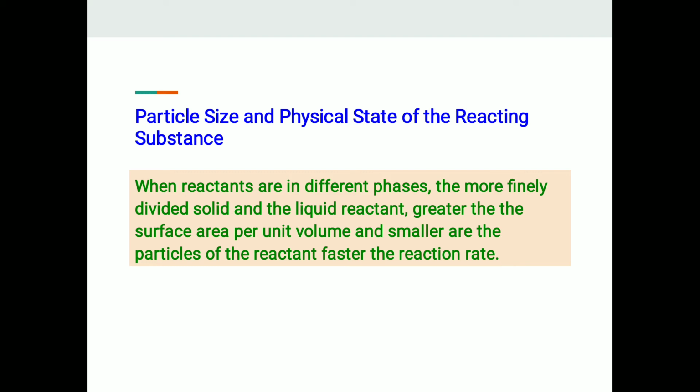For example, if we take zinc dust, its reaction with hydrochloric acid is observed to be very fast. Whereas if you take granules of zinc, its reaction with hydrochloric acid will be slow. So finally we can summarize it as smaller the size of the particle, greater will be the reaction rate. Or if the reactants are present in the liquid state, at that time the reaction is also fast.